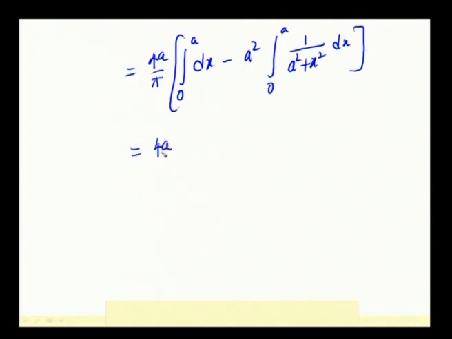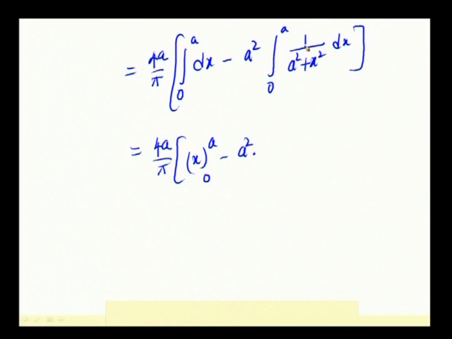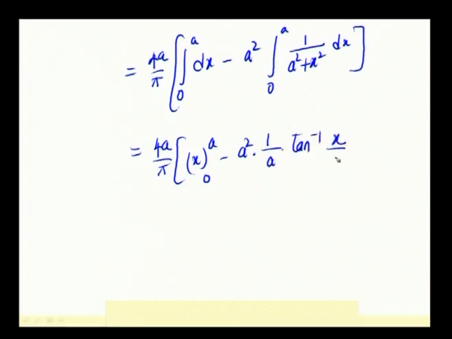dx is integrated as x within the limit 0 to a, minus a square into 1 by a square plus x square, which is integrated as 1 by a tan inverse of x by a within the limits 0 to a.